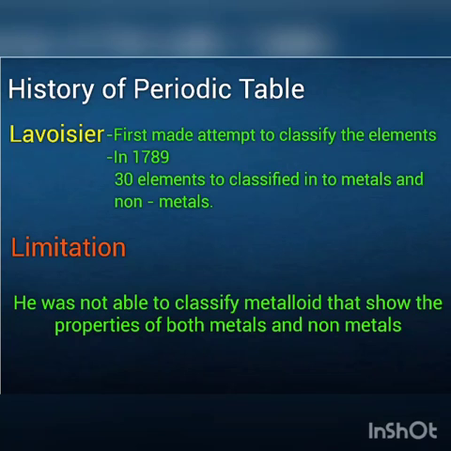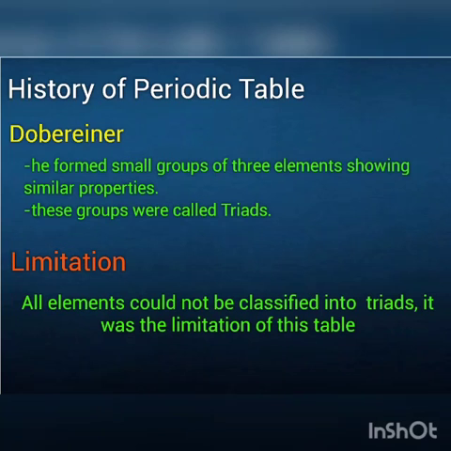13 elements were classified into metals and non-metals. He couldn't classify the metalloids that show the properties of both metals and non-metals. Then, the next person, Newlands.